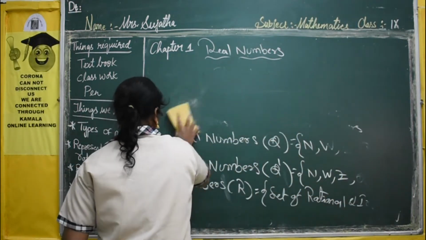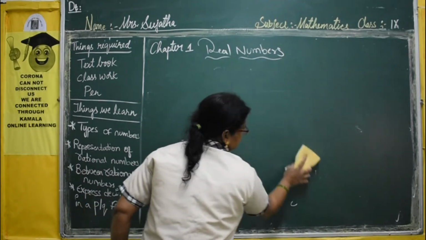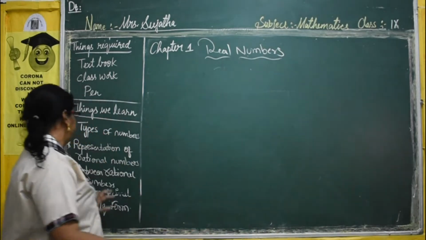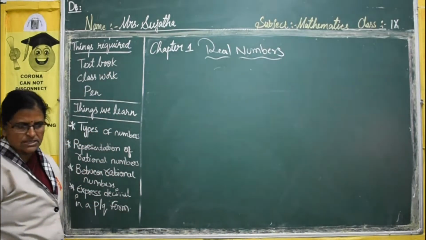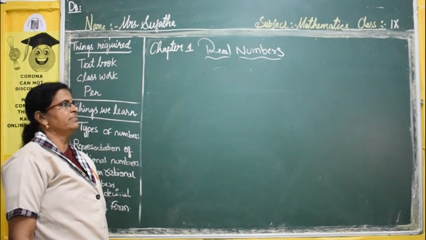What do we have to learn in the real numbers? Representation of rational numbers on a number line. How can we represent rational numbers on a number line?